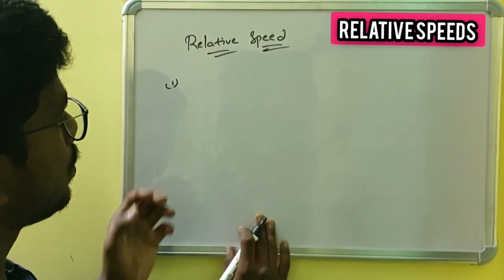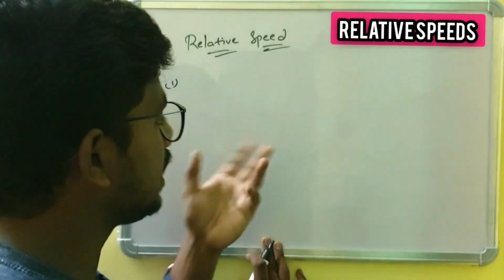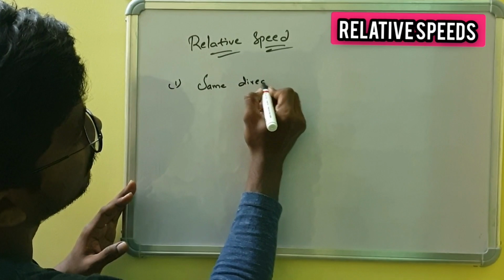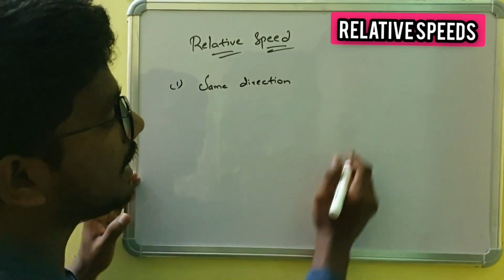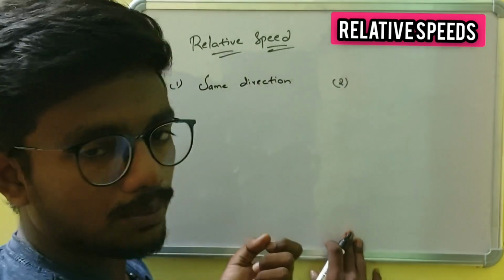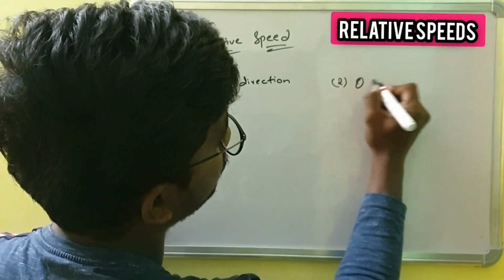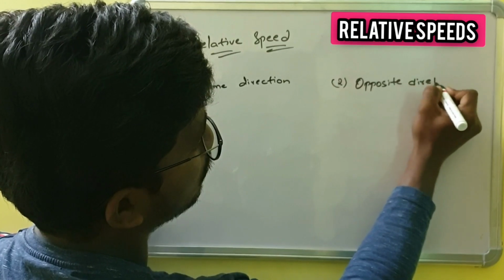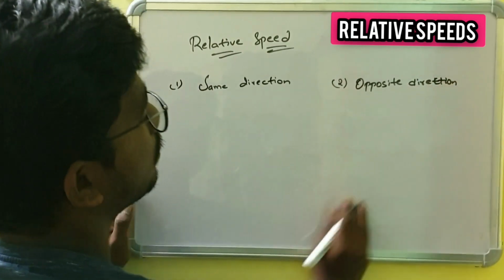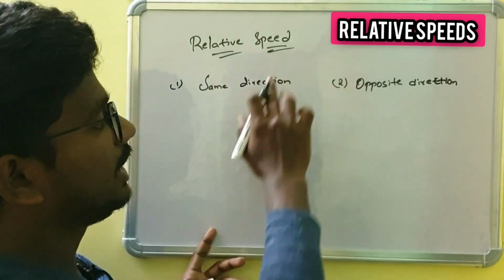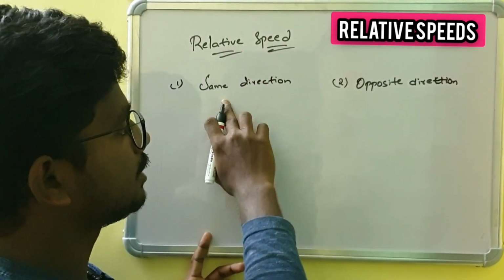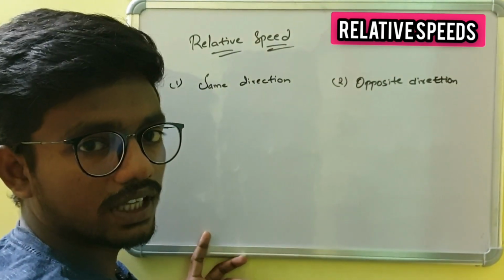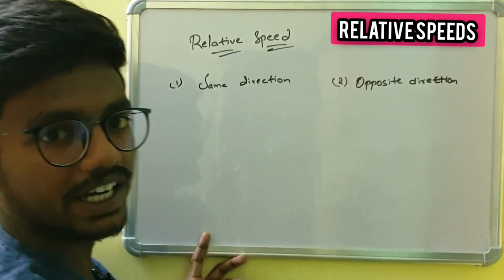The first case is when the two objects are moving in the same direction. And the second case is when the two objects are moving in the opposite direction. So in relative speed, two cases arise: one when two objects are moving in the same direction, and the other when the two objects are moving in the opposite direction.